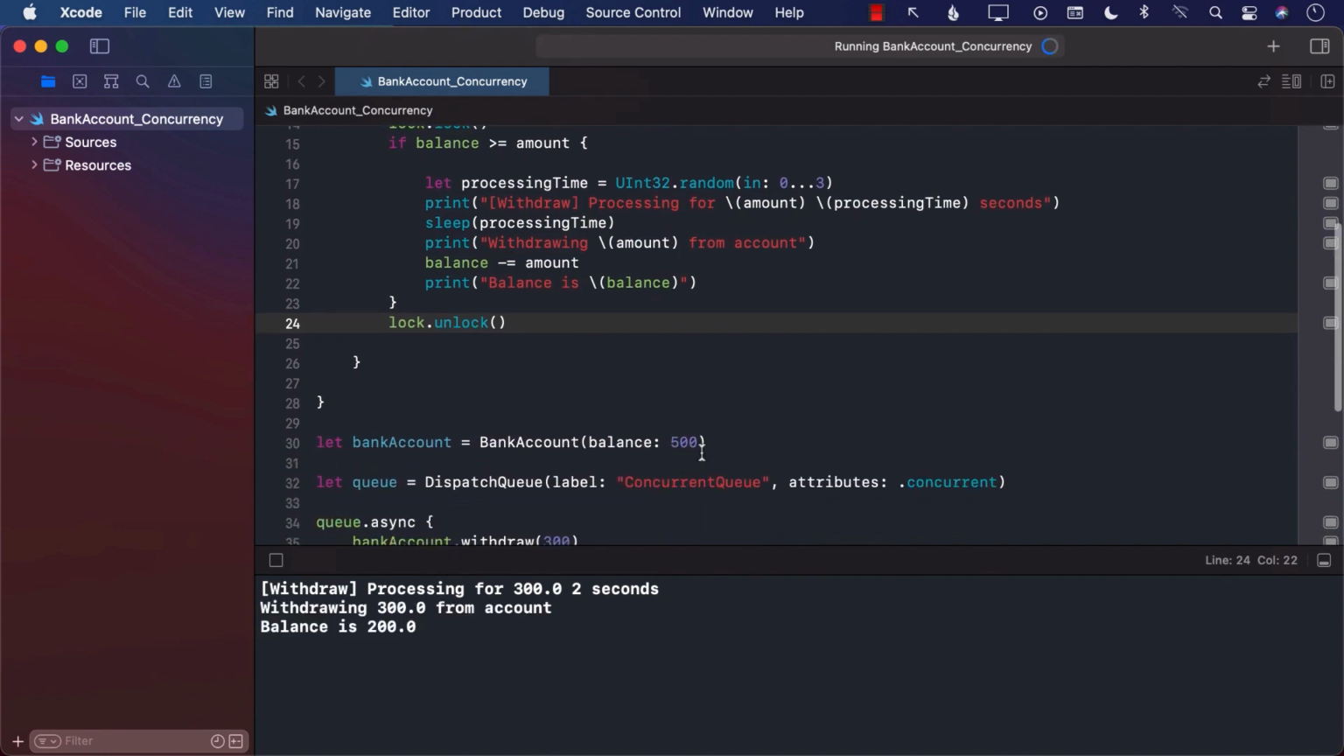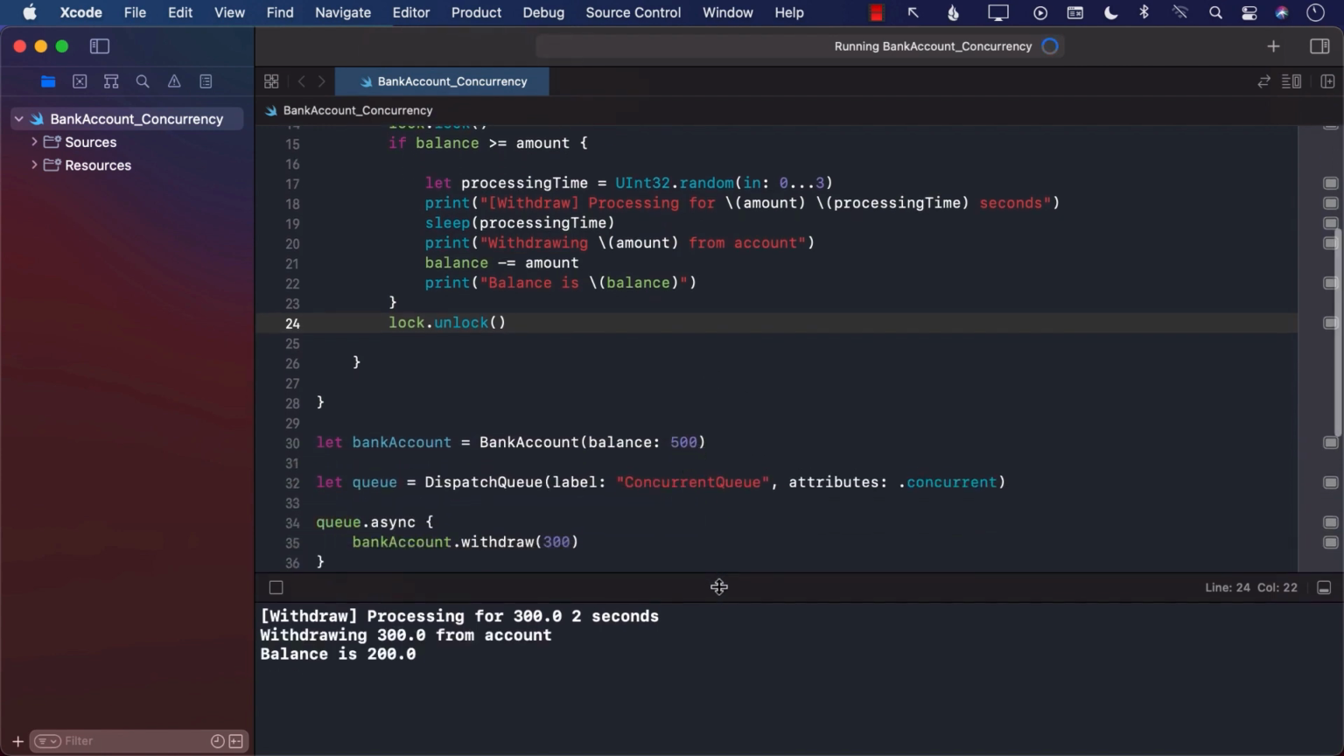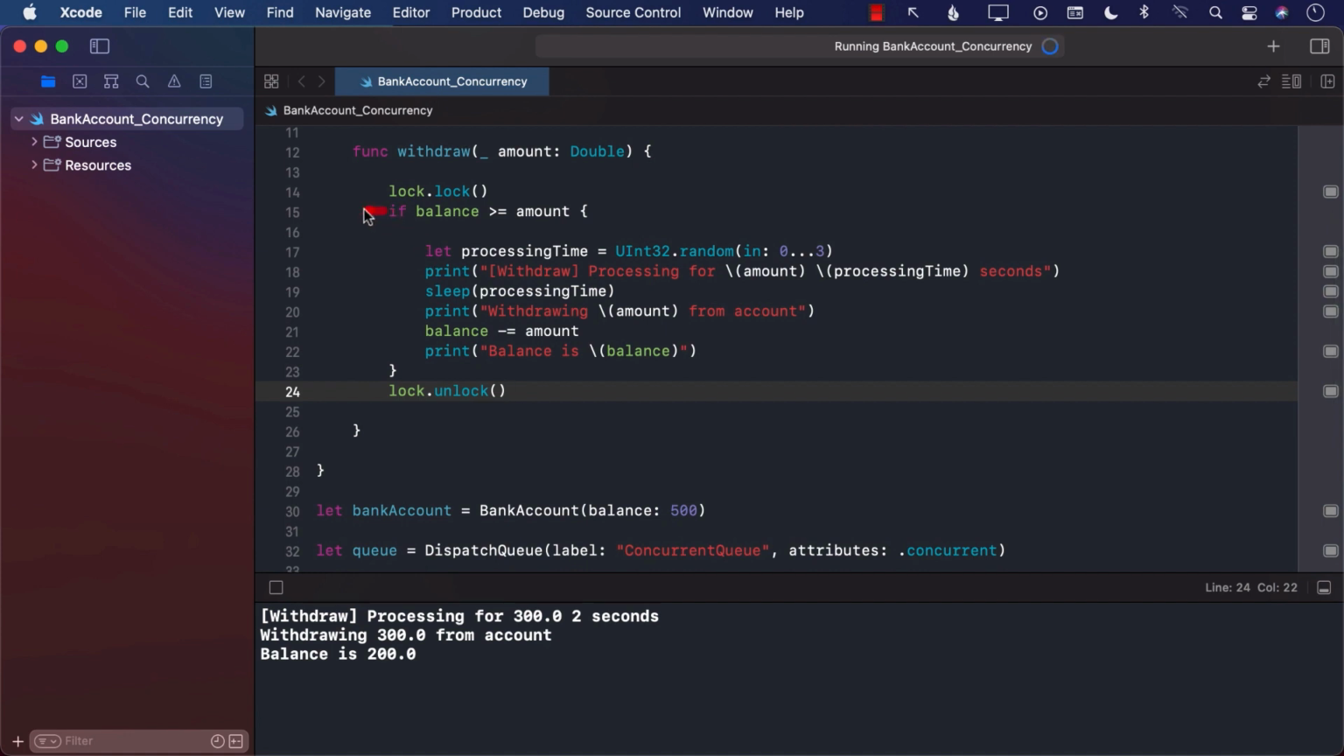Now, if we run it, you can see that the actual operation, which is checking for the balance as well as deducting the amount from the balance, is happening inside the lock. This means that only one thread can go inside this code. The other thread that is supposed to do something will have to wait its turn. Make sure that you call unlock. If you don't call unlock, then everything is locked and no one can access it.